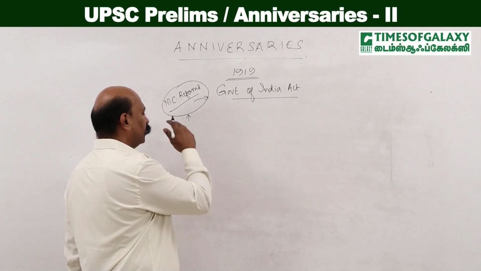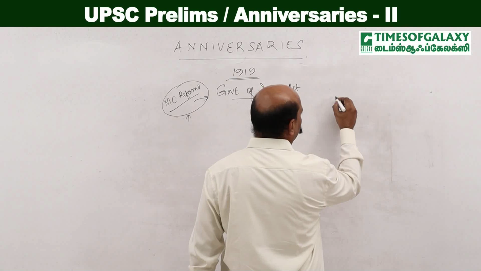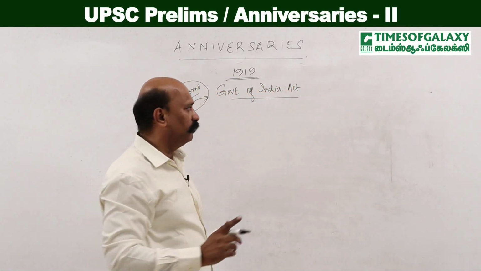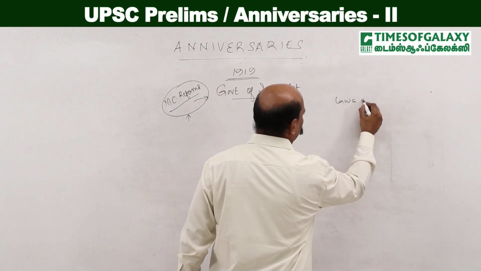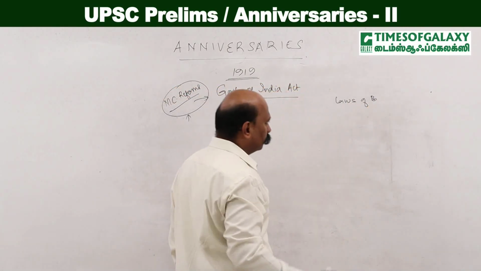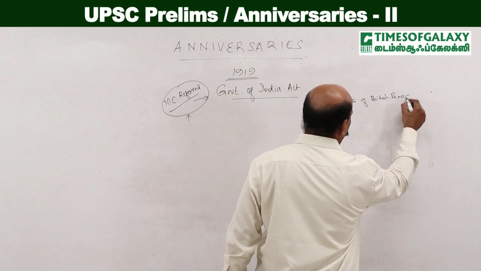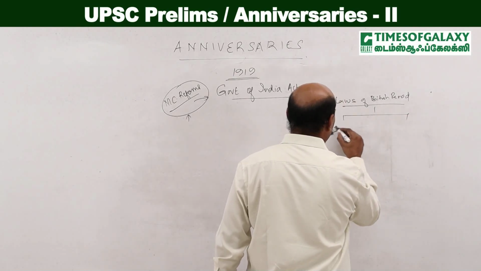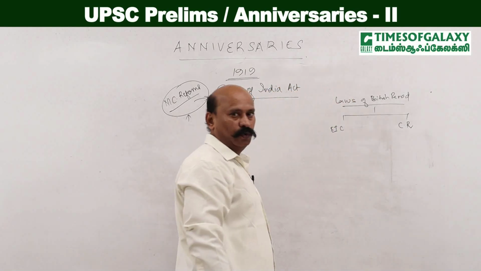Previously, there was another. See, now there is a transition. You have to understand one thing. During the British period, the laws enacted by the British can be divided into two: those enacted by the East India Company and those enacted during the Crown Rule.